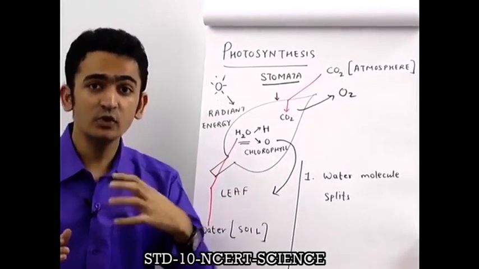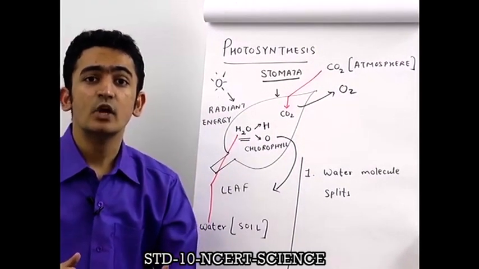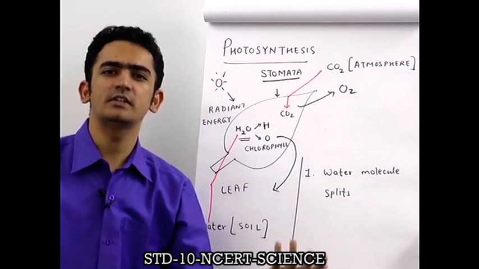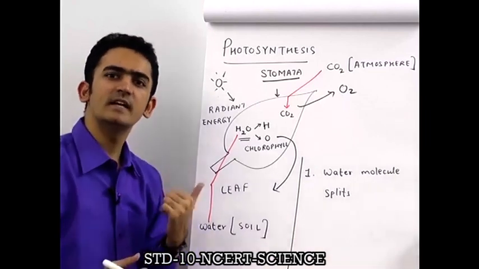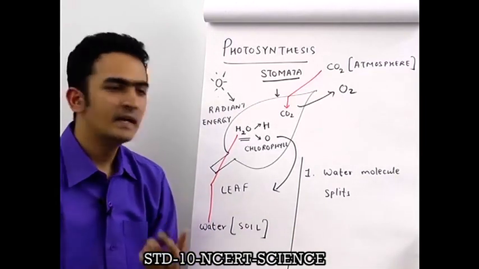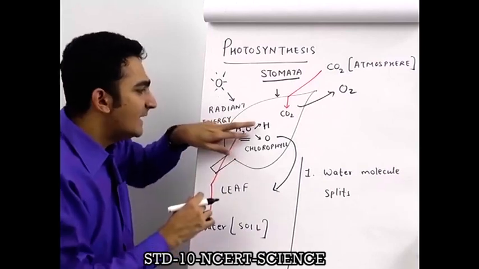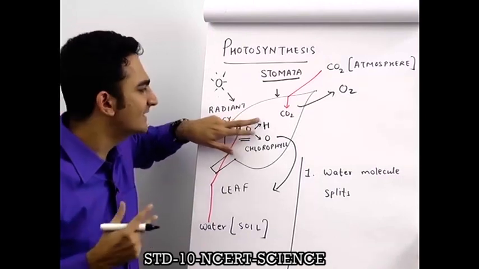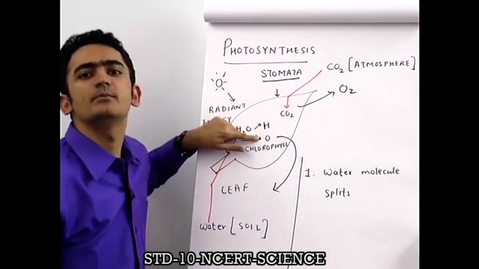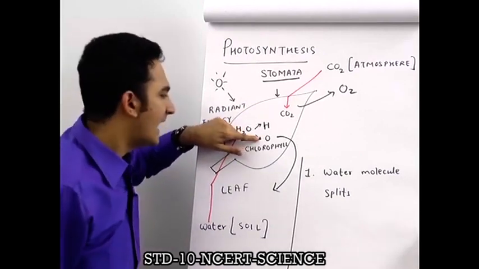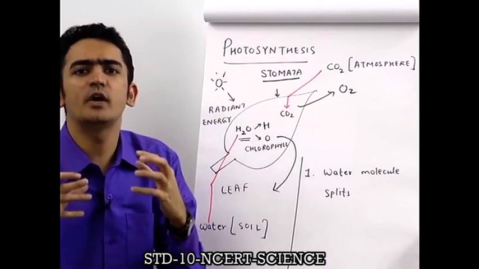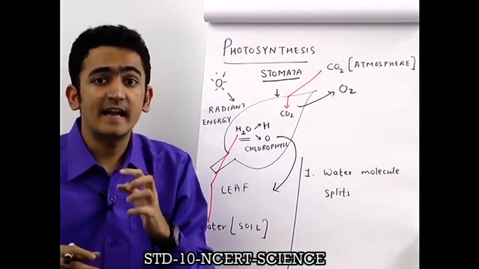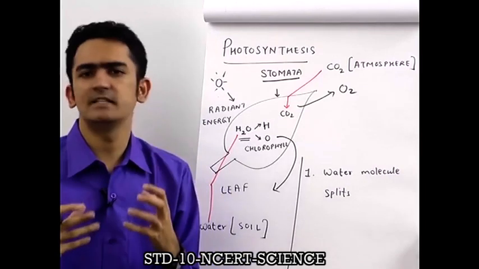Are you getting this? We have been saying from first standard, second standard, that plants are great. They take in carbon dioxide and they give out oxygen. How do they give out oxygen? Today we understand how plants give out oxygen. Because of radiant energy, the water molecule breaks into hydrogen and oxygen, and this oxygen comes out back in the atmosphere as molecular oxygen. And a very important point to understand: when the water molecule breaks, a lot of energy is released.